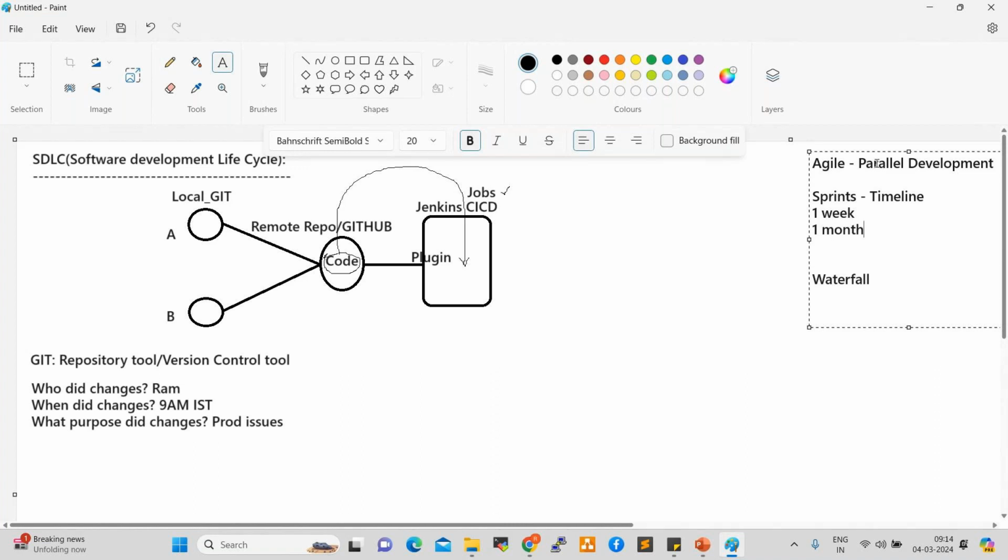So for example, on 4th March one sprint started today. By next month, 3rd, that should be completed, right? So one week to one month. A sprint should be one week to one month. As per the project requirement, we design the sprints, right?